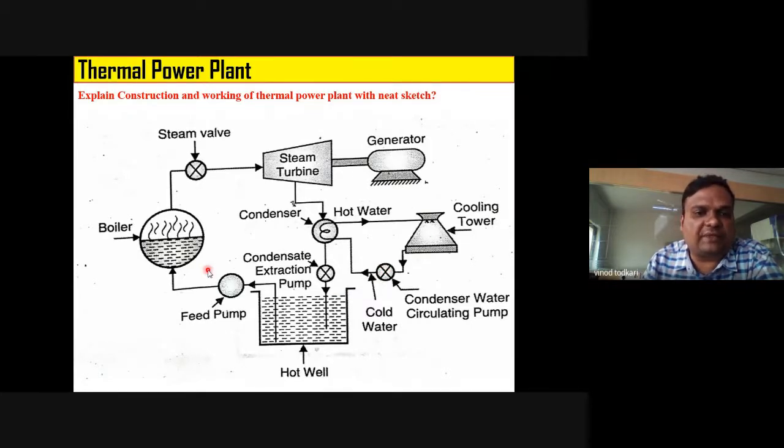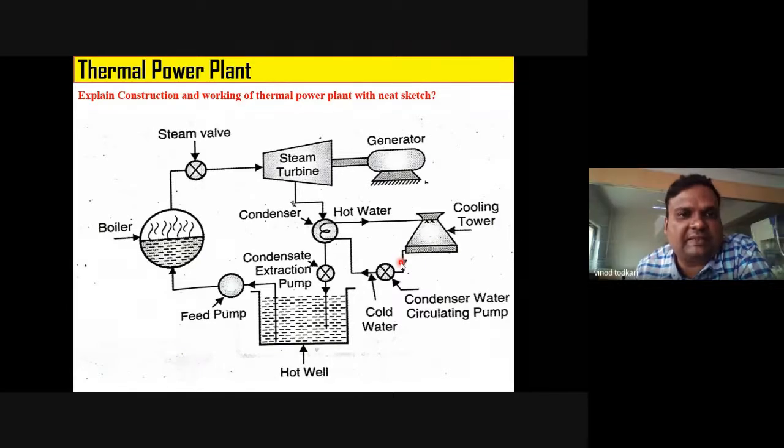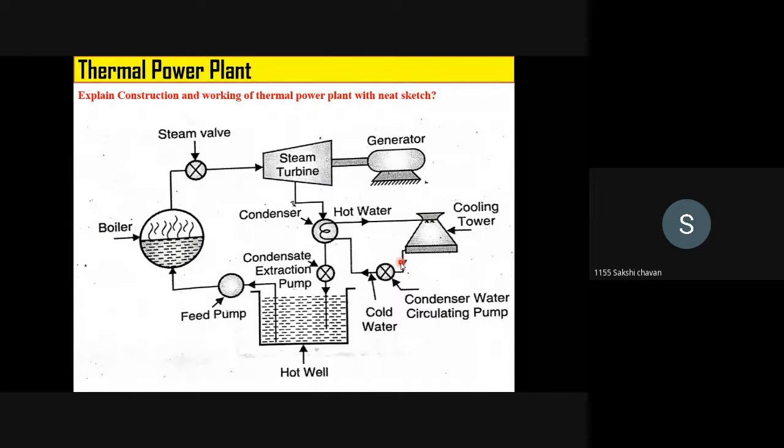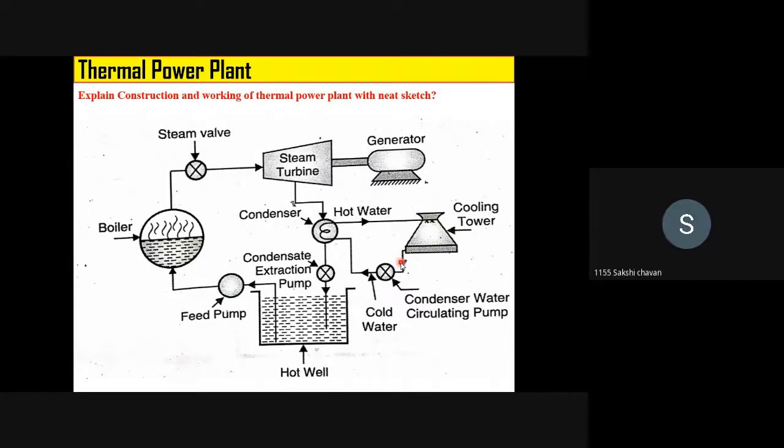Okay, so which different equipments we have seen in a thermal power plant? Just tell me names of the equipments. Boiler. Yes, boiler. After that, steam valve, correct. Then turbine, steam turbine, correct. Then generator, excellent. Condenser, correct. Hot well, good. Feed pump, good. Cooling tower.